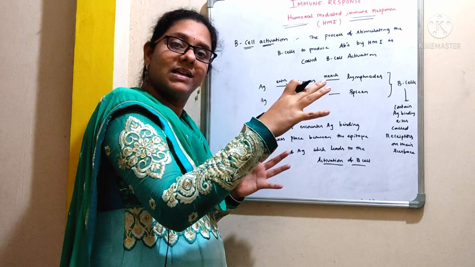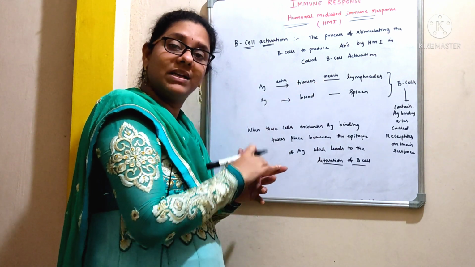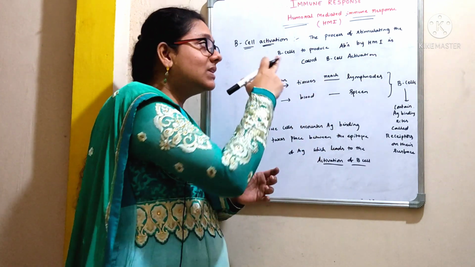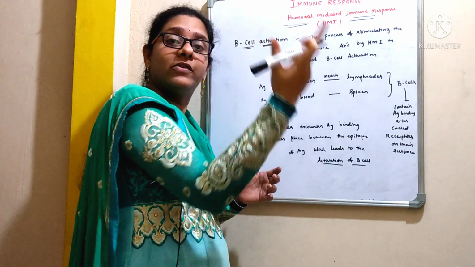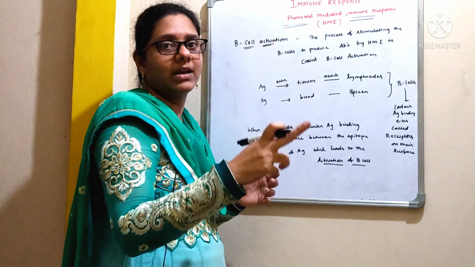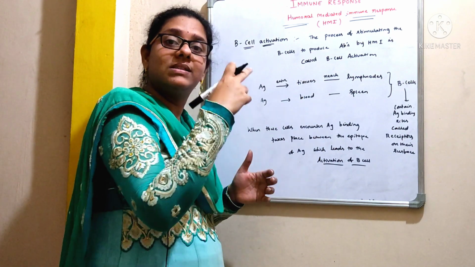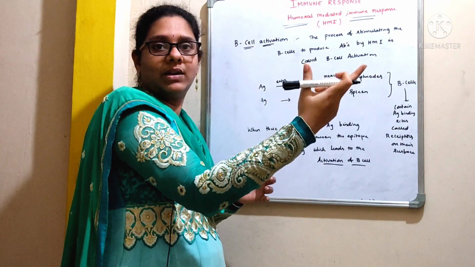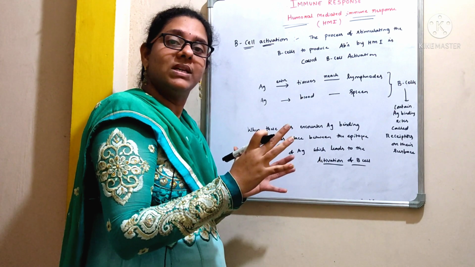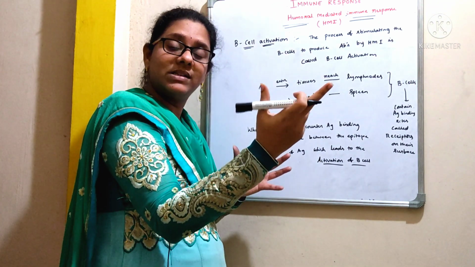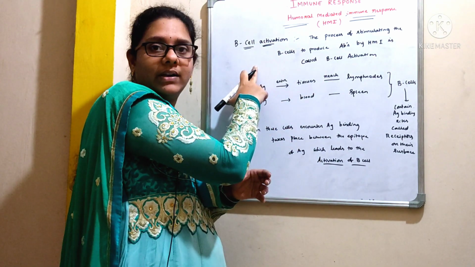Once this B cell comes in contact with the antigen, it gets activated. So this activated B cell will differentiate into plasma cell and memory cell. And this plasma cell is going to secrete the antibodies that are specific towards the antigen. So in order to produce the antibodies towards the antigen, first B cell should get activated.